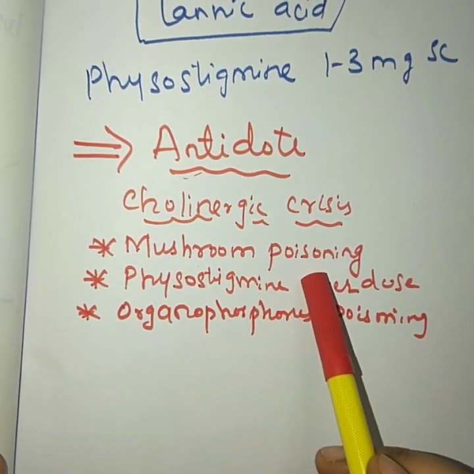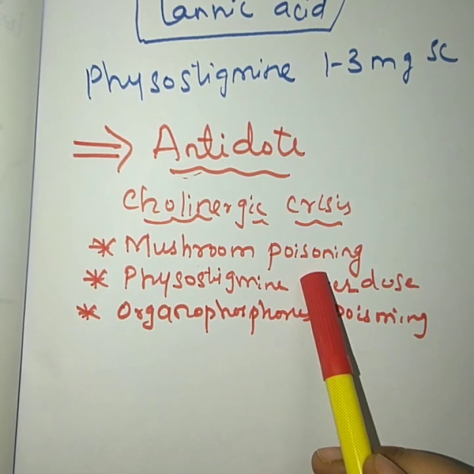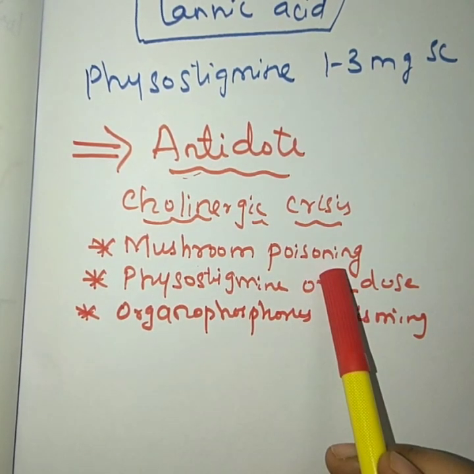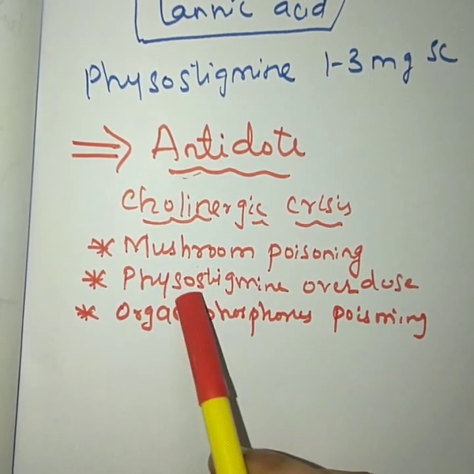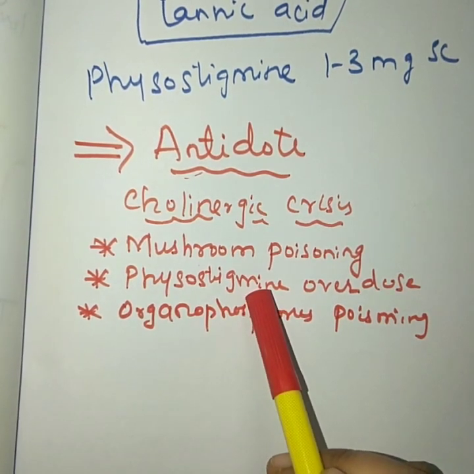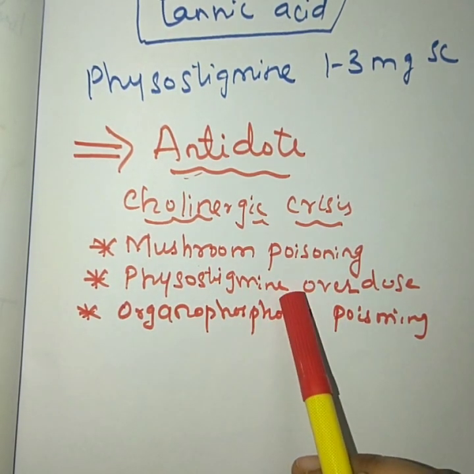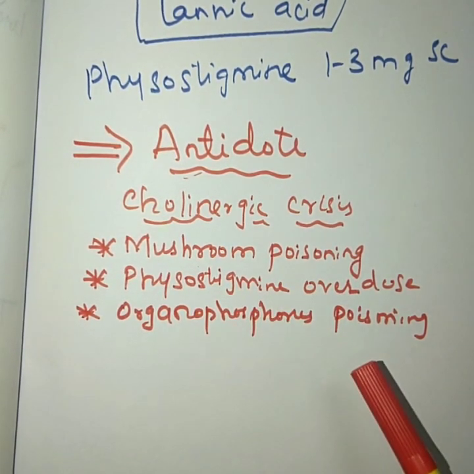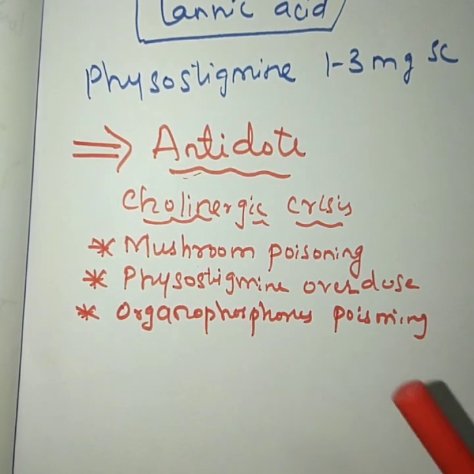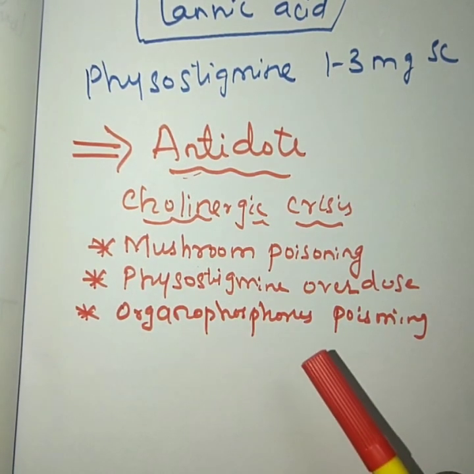See, in mushroom poisoning, the mushroom contains some ingredients which will cause activation of your muscarinic receptors. Physostigmine is a reversible inhibitor of your enzyme acetylcholinesterase. When an overdose of physostigmine is given, it will excessively inhibit the enzyme, because of which there will be increased activity of your acetylcholine.